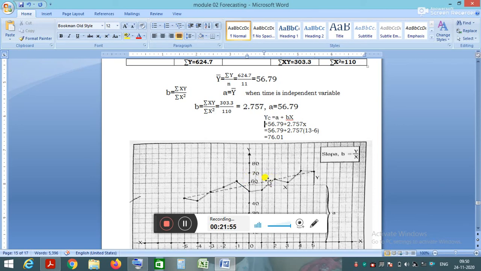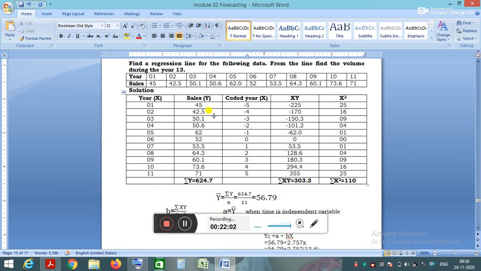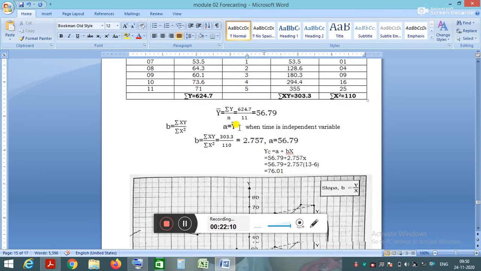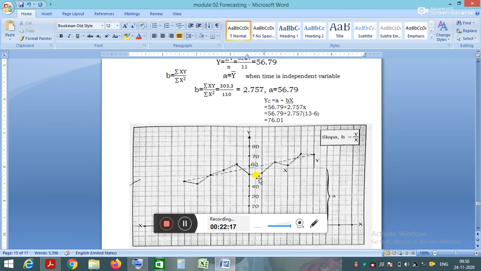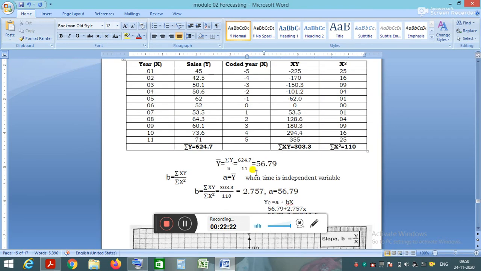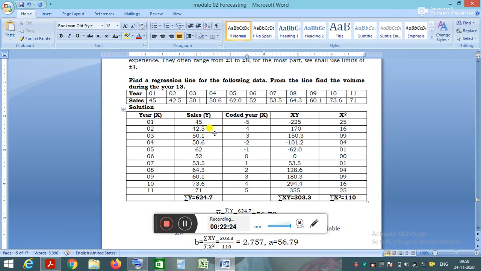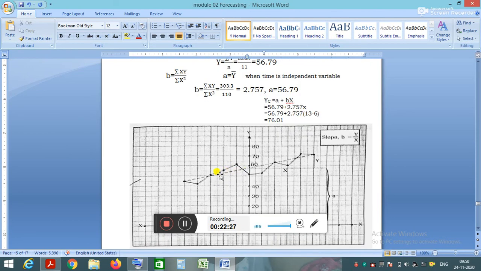The regression line meets the vertical axis, and this zigzag line indicates the actual sales, the actual values, 45, 42.5, 50.1, 50.6 for the particular values of x. This zigzag line is the actual values. This value of y is the actual, not the forecasted value. The forecasted value can be obtained by the line of regression.